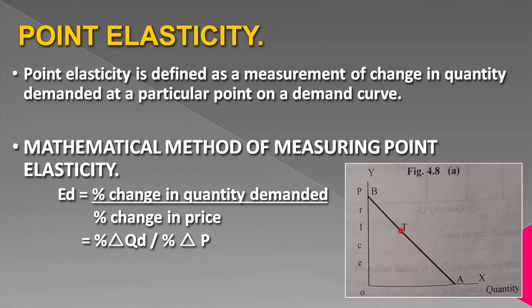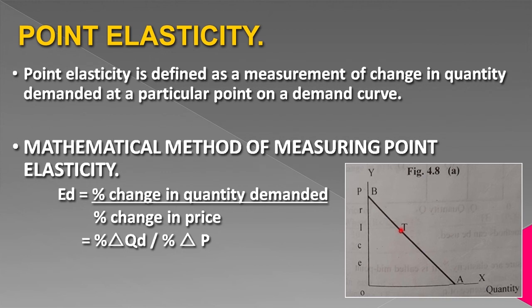Now, point elasticity. Point elasticity is defined as a measurement of change in quantity demanded at a particular point on a demand curve. As we know, demand curve is a combination of minute changes in prices and quantity. Whenever change occurs in prices, demand also changes. And when we plot these changes of price and demand on a graph, we get a curve. That curve is known as demand curve. So, measurement of change in quantity demanded at a particular point on a demand curve is known as point elasticity.